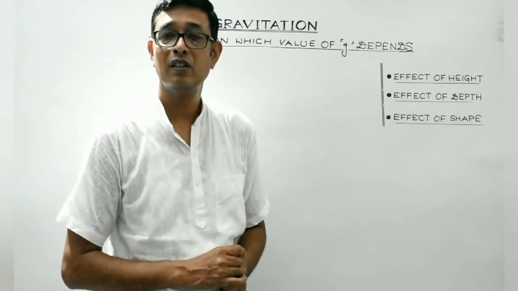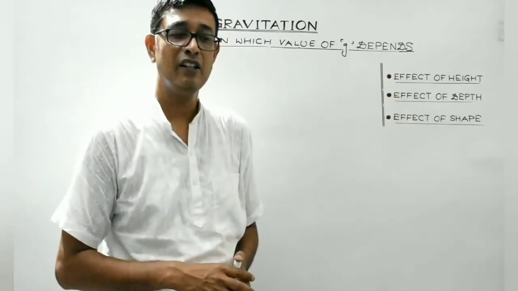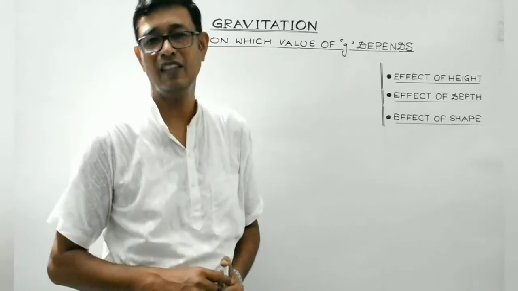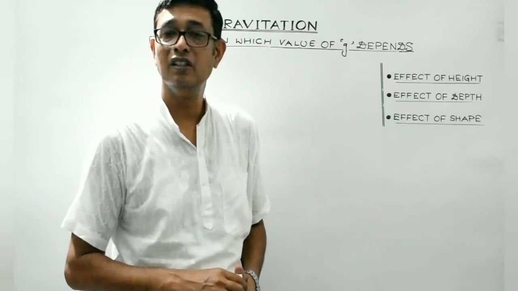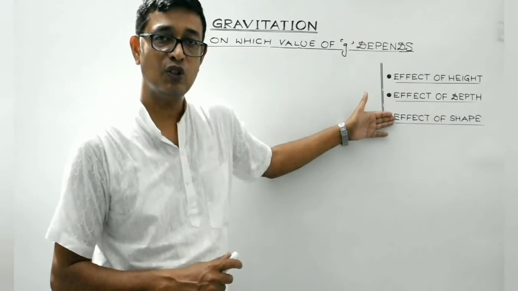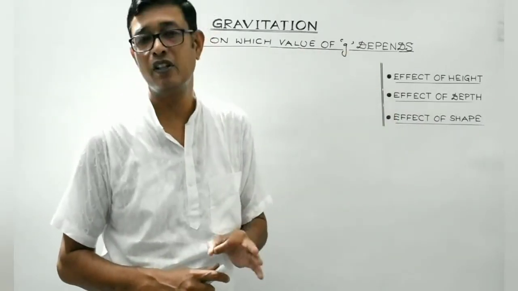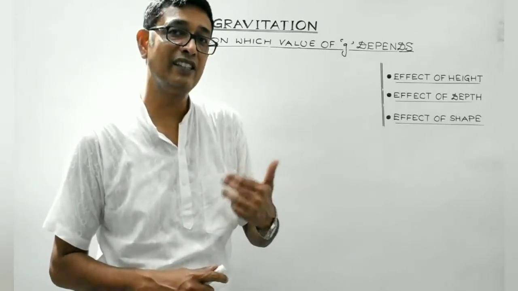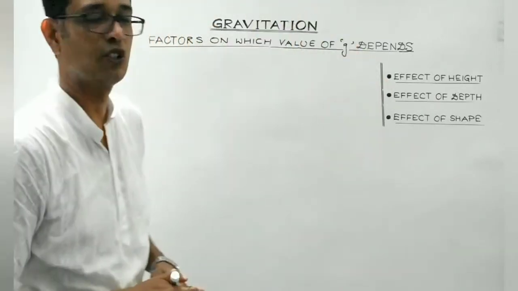Now students, besides these three factors, it also depends upon the rotation of the Earth about its own axis. That we'll discuss sometime later. It's a higher concept. So here, before we start discussing the factors on which the value of small g depends, we need to find an expression for acceleration due to gravity in terms of the density of the Earth. So let's first find it and then we'll fall back to this particular topic.